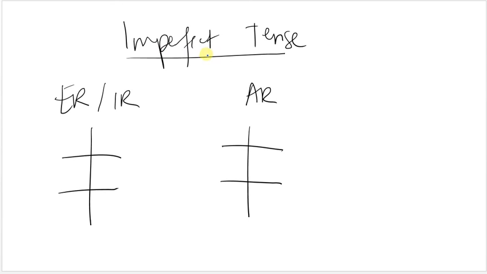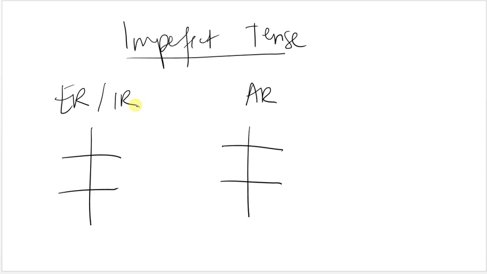And the imperfect tense we use when something used to happen a lot, when it's a habitual action, when it's something that was happening in the background. We'll talk about all of the reasons to use the imperfect tense on the next lesson, but right now we're just going to talk about the forms. So there are two different forms. There's the form for ER and IR verbs and the form for AR verbs. Luckily, the ER and IR verbs are the exact same. You don't have to remember any difference, which is good.